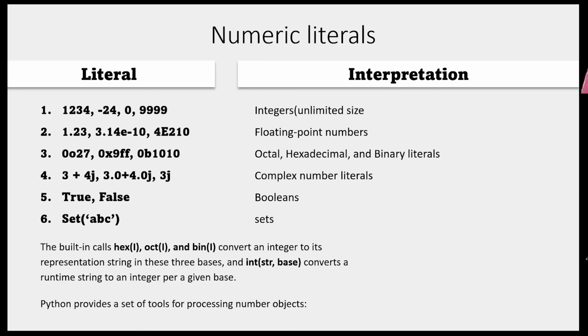Each has its behavior. For example, if you take set, set has plenty of methods. Set has one shape. Set has one state. So each is an object. These are the objects that belong to the numeric category.